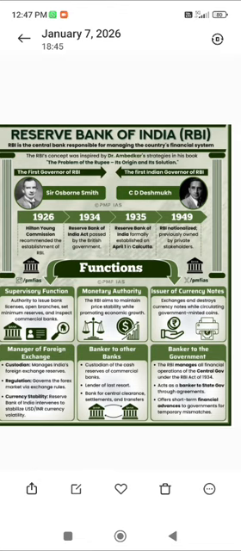And now, in the year 2025, the governor of RBI is Sanjay Malhotra. Okay, now we are going to see the functions of RBI. Under the functions of RBI, first we are going to see the supervisory function.